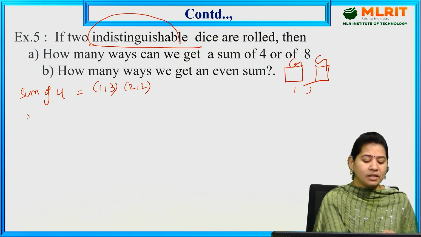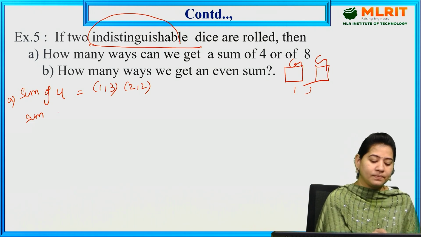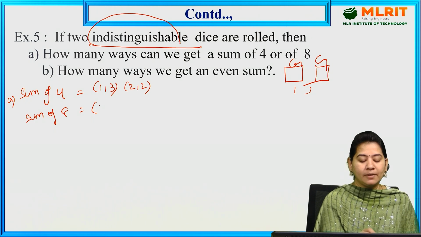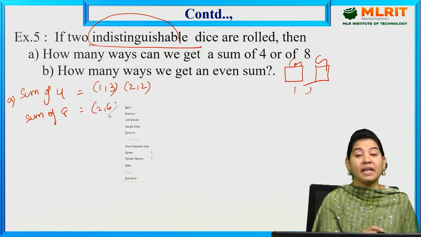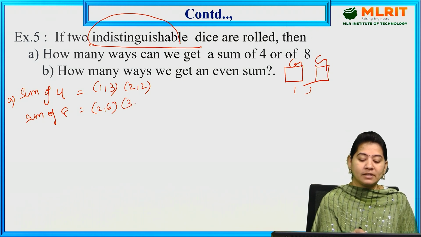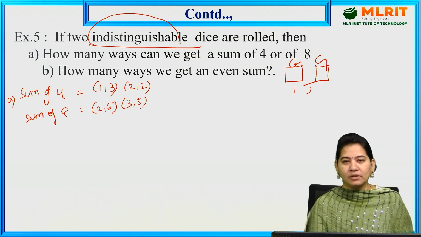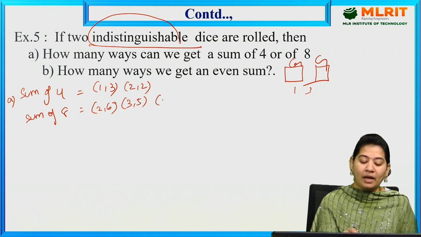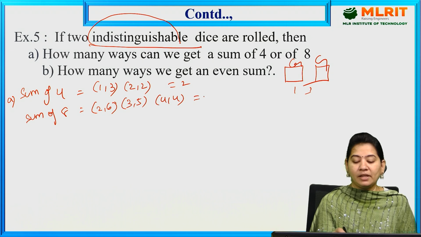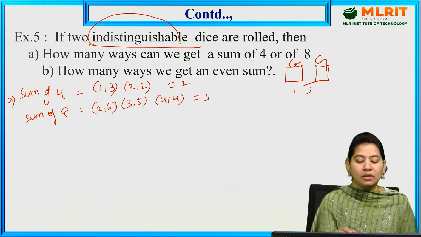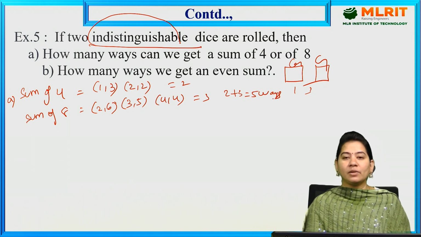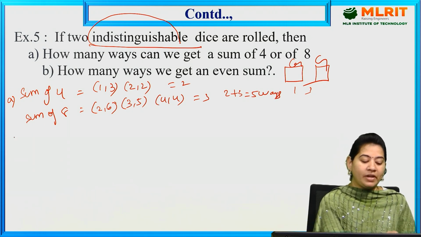And to get a sum of 8, here 2 comma 6 I can consider, but I can't consider 6 comma 2. In the same way, 3 comma 5 I can consider, but I can't consider 5 comma 3, as it is indistinguishable. And we have 4 comma 4 also. So altogether we have here 2 ways and here we have 3 ways. So 2 plus 3 is equal to a total of 5 ways to get a sum of 4 or 8.